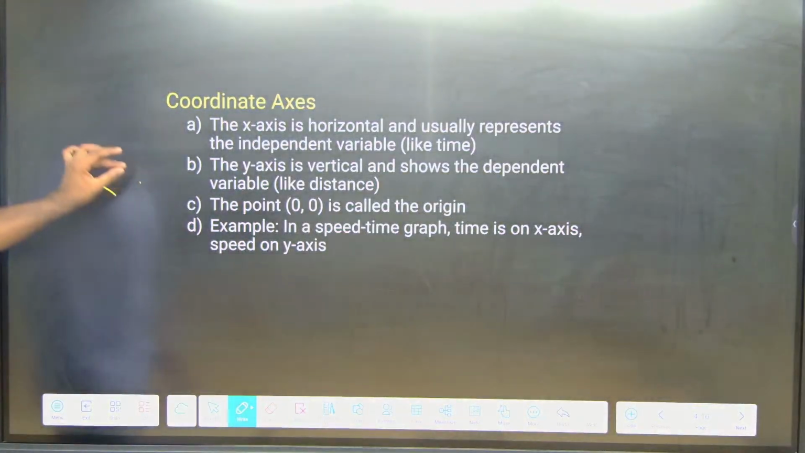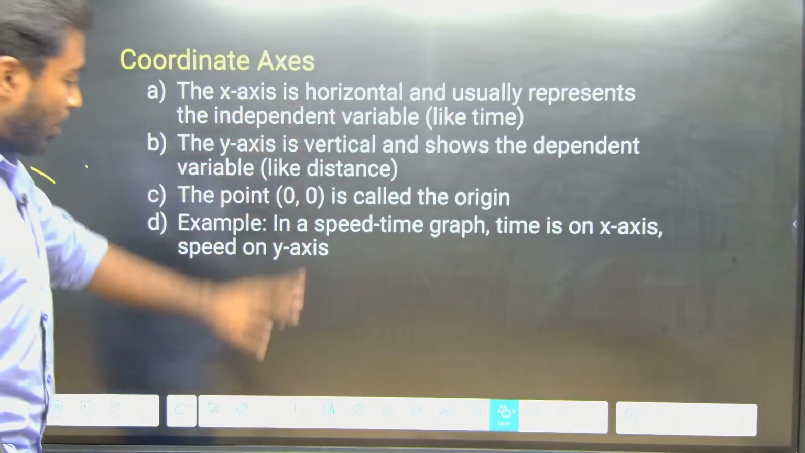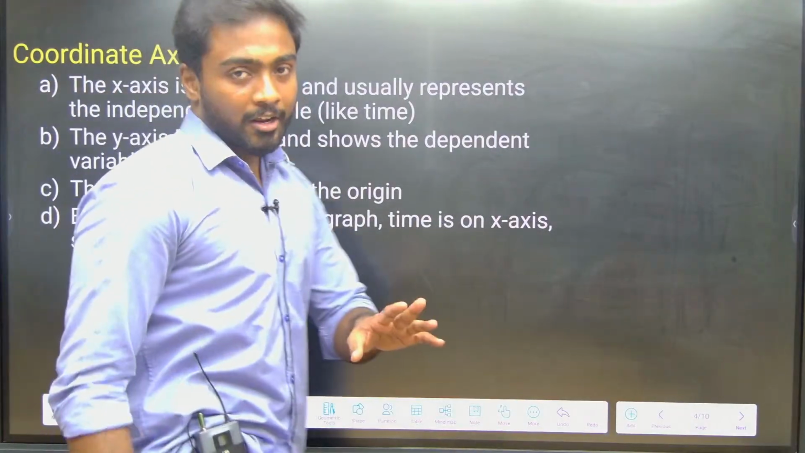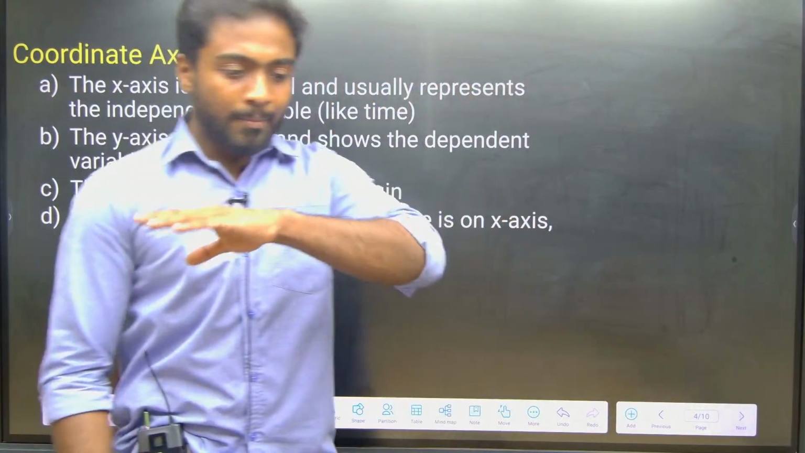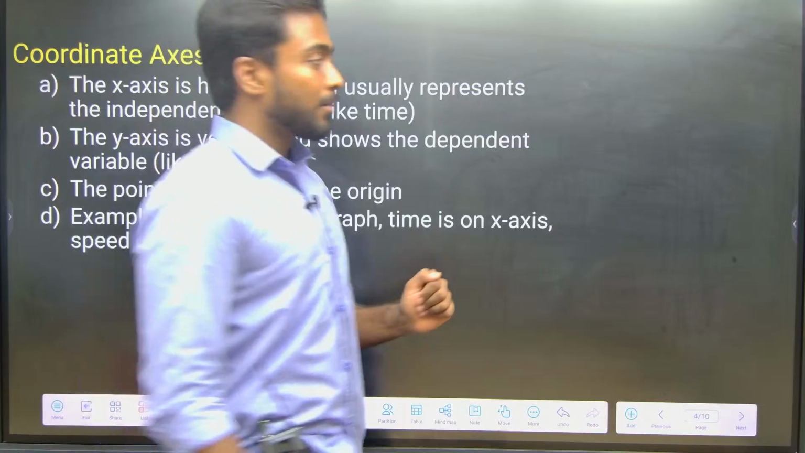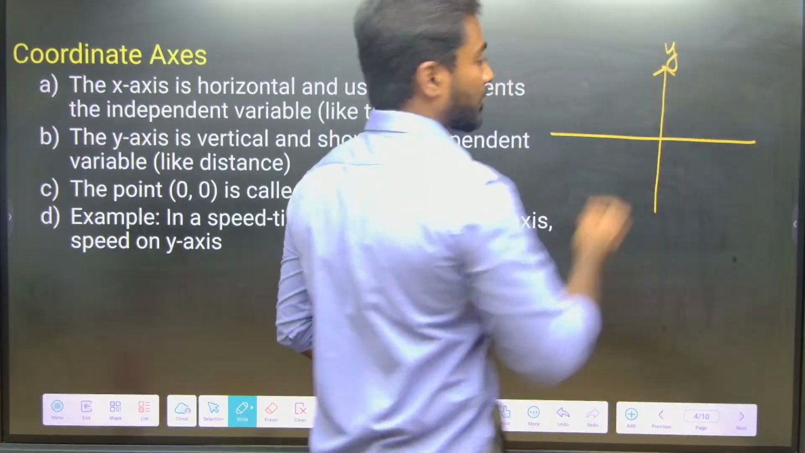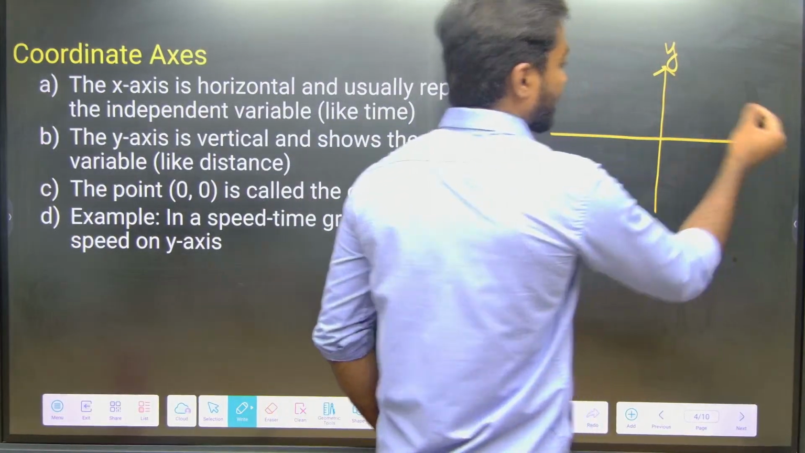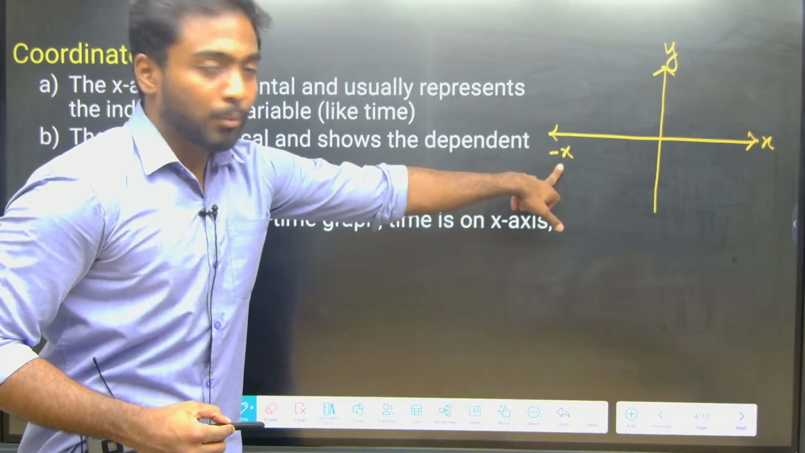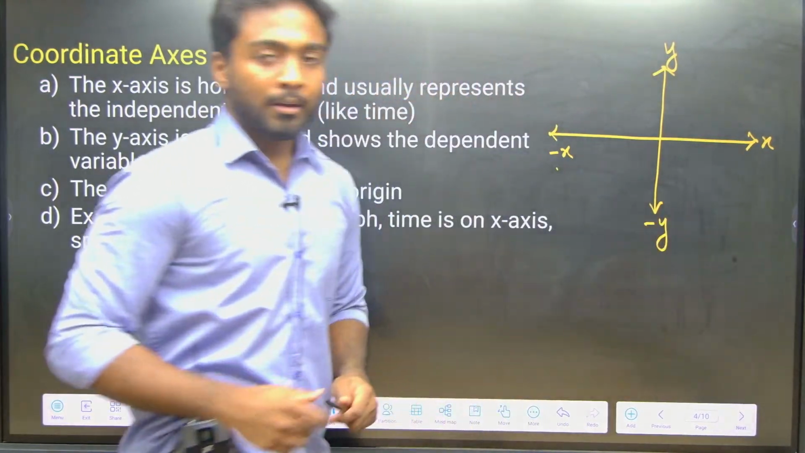Okay, so coordinate axis. The x axis is horizontal. We have talked about horizontal and vertical: horizontal means it is in a lying position, and vertical means it is in a standing position. So this is my vertical, this is my horizontal. Usually we represent this as my y axis and this as my x axis. This one we talk about as minus x axis and this one as minus y axis.